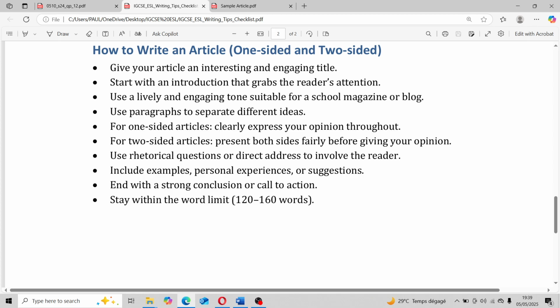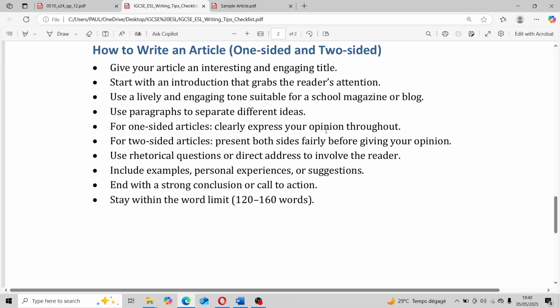Use a lively and engaging tone suitable for a school magazine or blog. All right, and if it's a newspaper, ensure it's lively and engaging. Use paragraphs to separate different ideas. This is one of the mistakes that students often make. Okay, and then I do also tell my students, ensure you do not write all your points in the same paragraph.